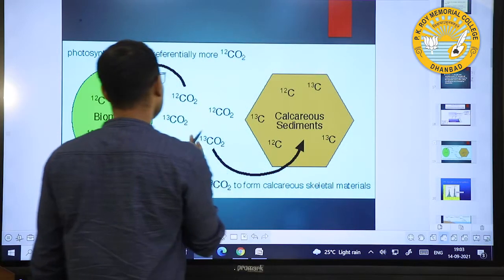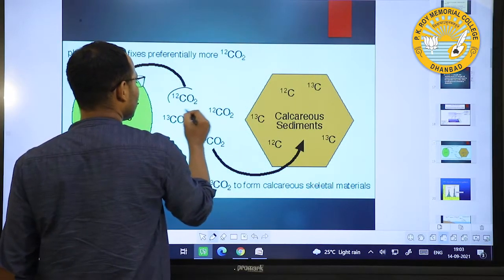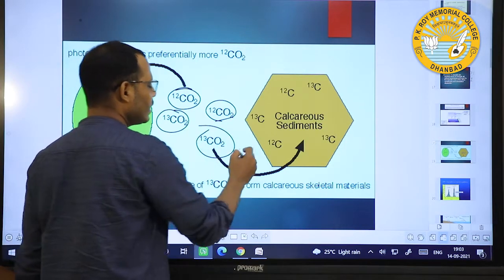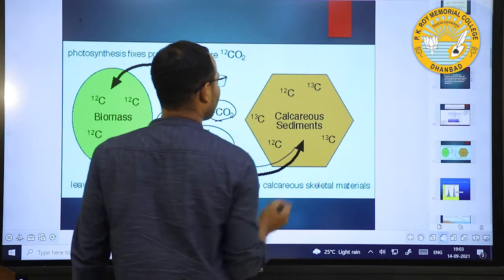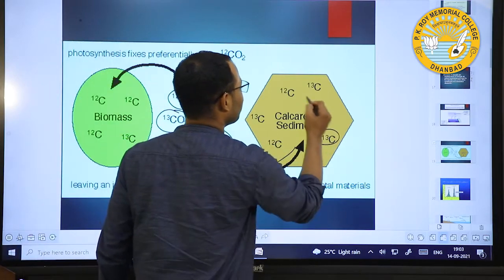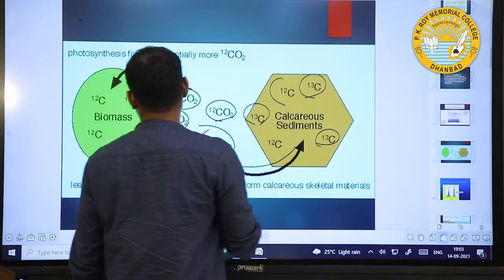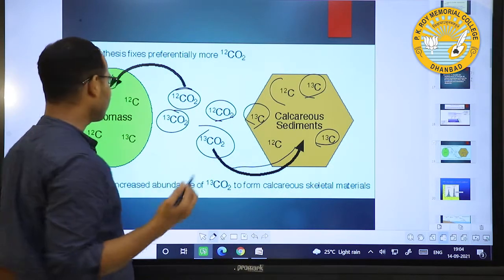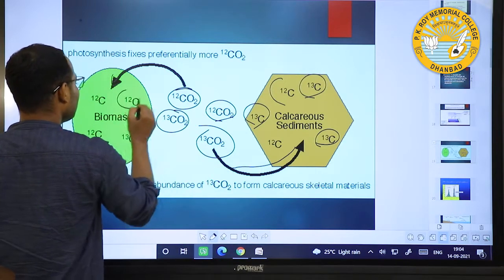In this case, if this is 12C and this is 13C, in calcareous sediments, you will see that they take more 13C, and through biological processes, 12C will increase.